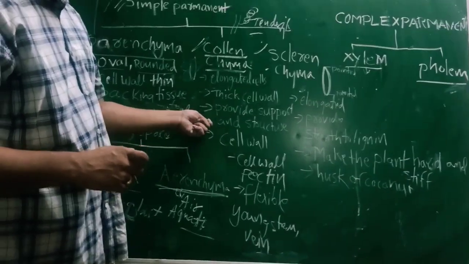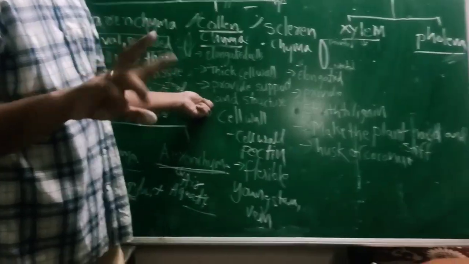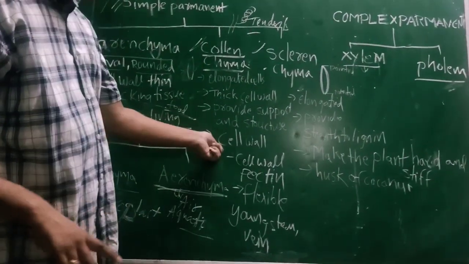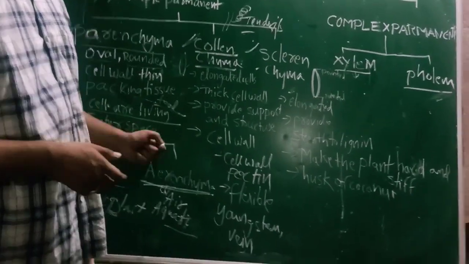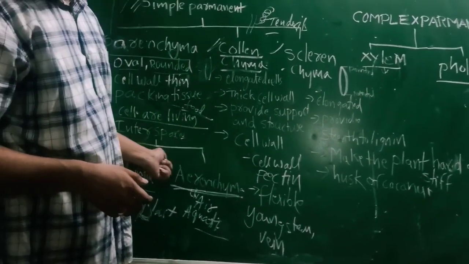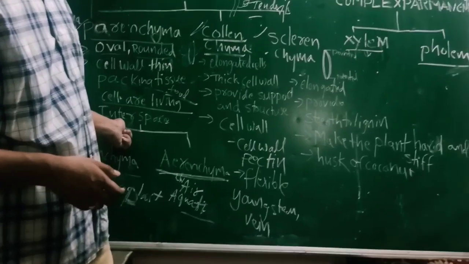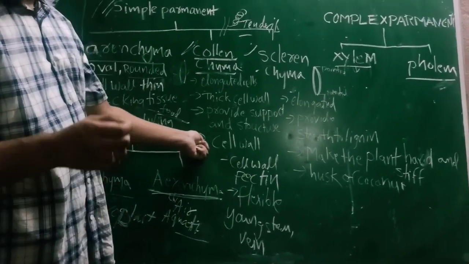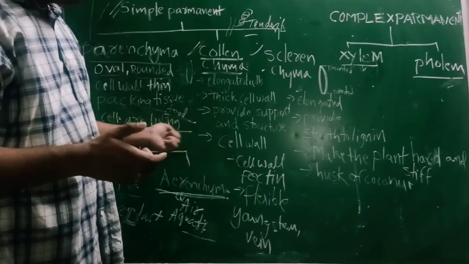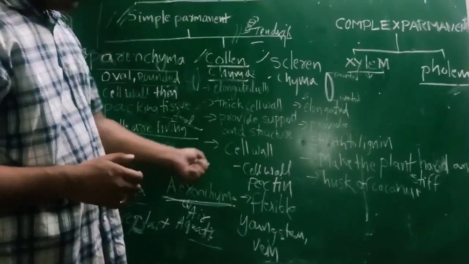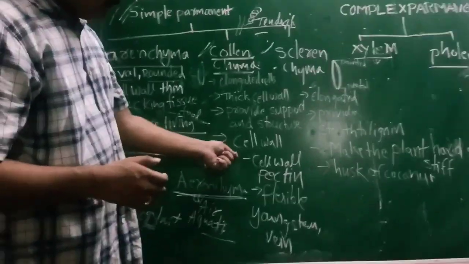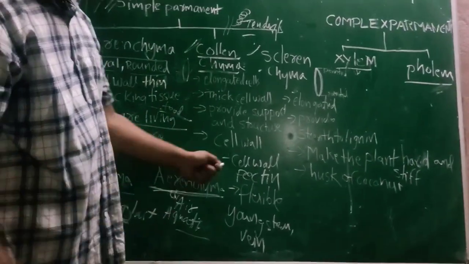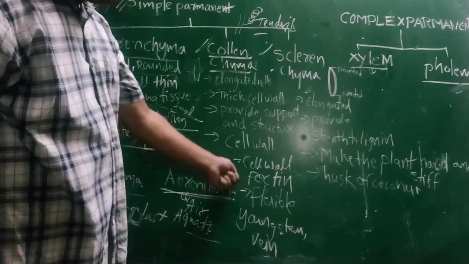Between the collenchyma cells there is no intercellular space. Compared with parenchyma, this cell wall is thick. Parenchyma cell wall, the outer covering layer, is very thin, but in collenchyma the cell wall is a little bit thick. The outer covering layer of these cells is made up of cellulose and pectin.